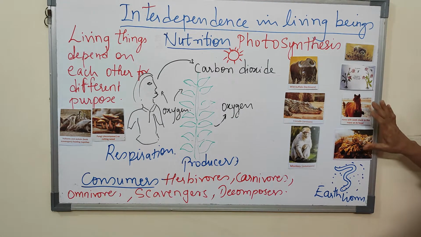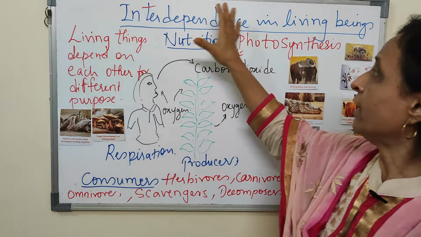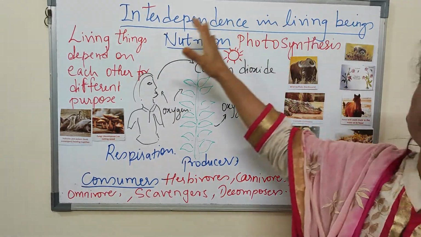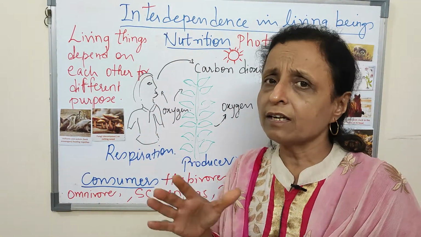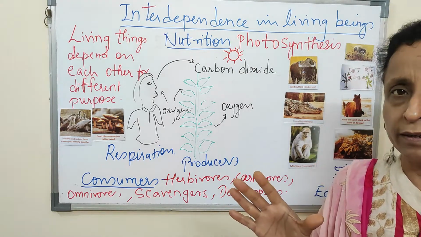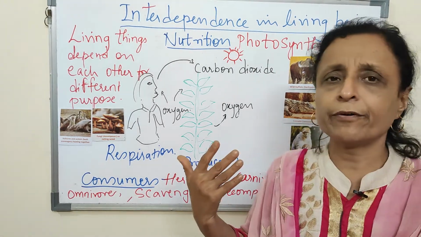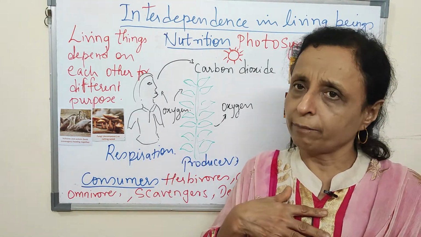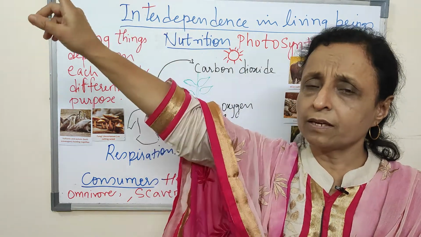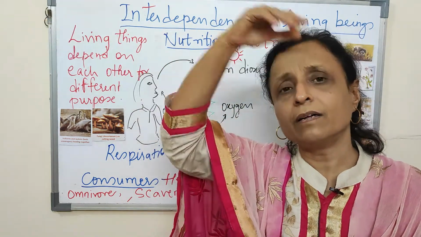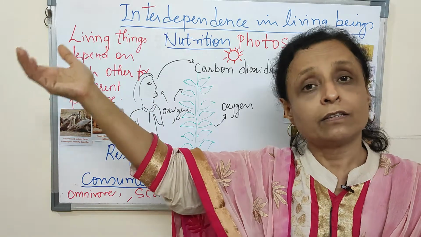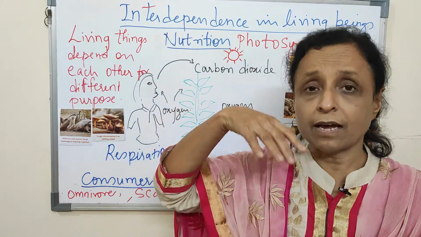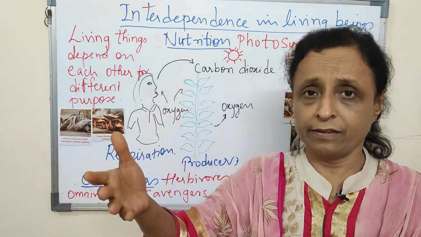Now here we are talking about interdependence of the living beings in the environment. We are studying the environment totally. We are not different from the environment. We are there in the environment. Supposing something happens in some other part of the world also, it affects us. That is what you have to understand at the young age.